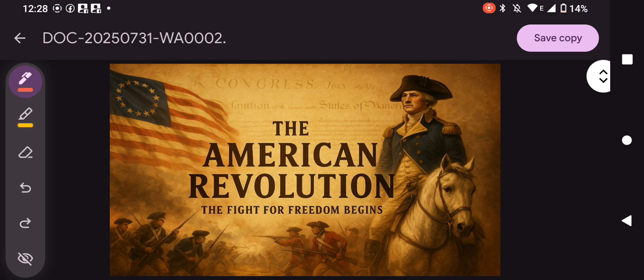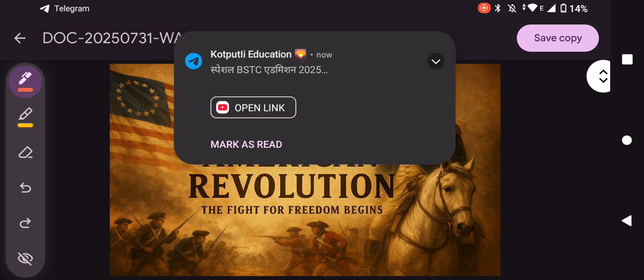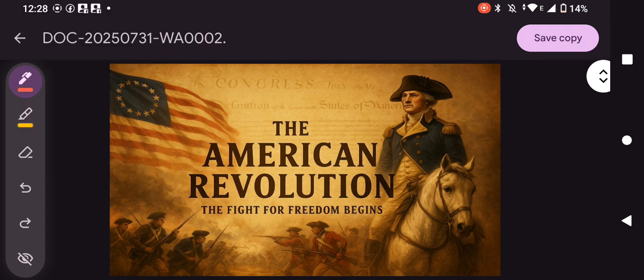What is this American Revolution? It is basically the American War of Independence. It is also known as the American War of Independence or the American Revolution. Both are the same thing. Similar to this, there is another chapter, the French Revolution or the French War of Independence. Both are the same things. There is no need for doubt on it.